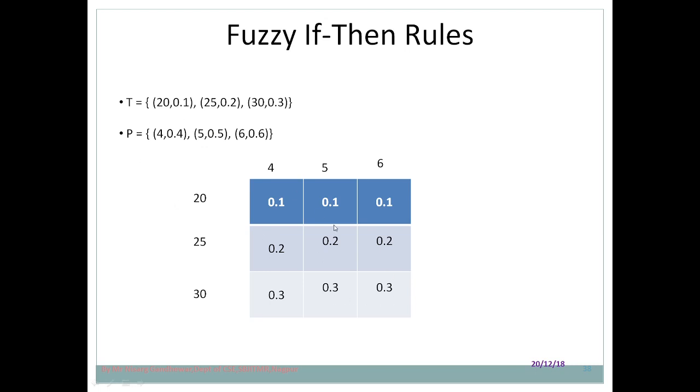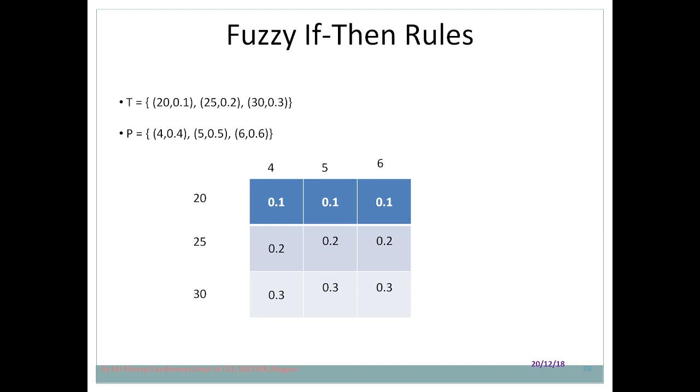In this way we have formulated the matrix between temperature and pressure. So this fuzzy rule is represented with the help of this particular matrix, and this matrix will help us understand the values. Suppose you provide a certain temperature, what should be the value of pressure? That means what kind of membership, what kind of bond exists between this value of temperature and the pressure. So this is how fuzzy if-then rules are represented.